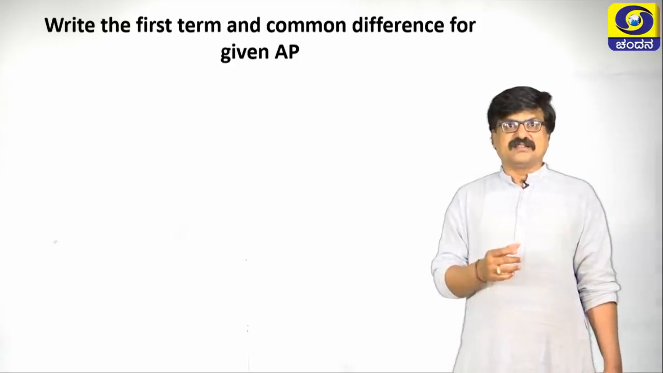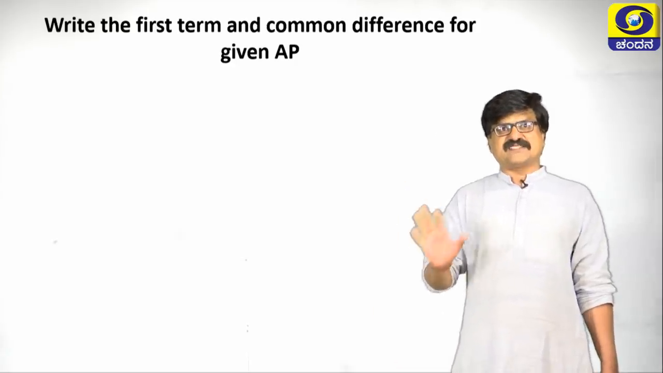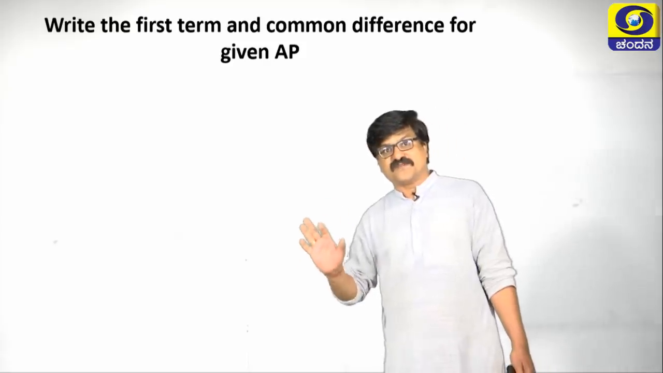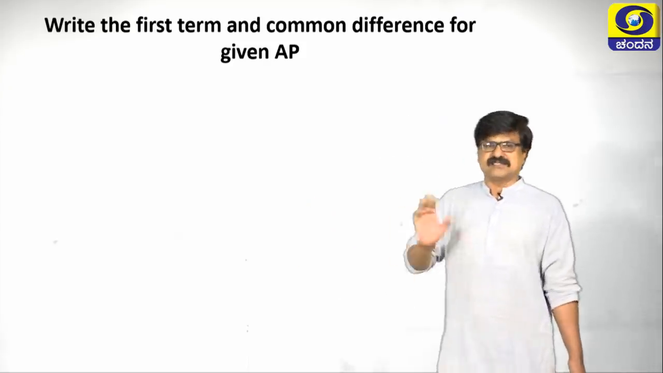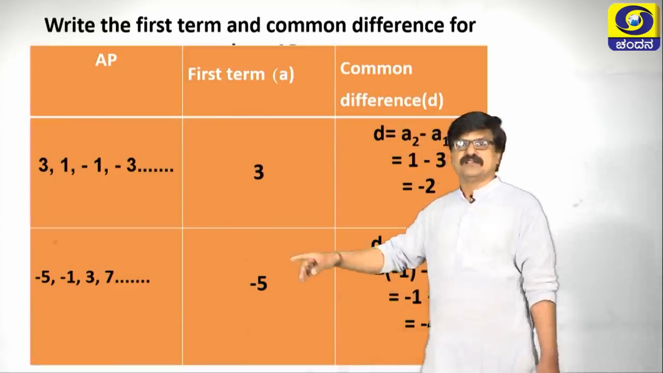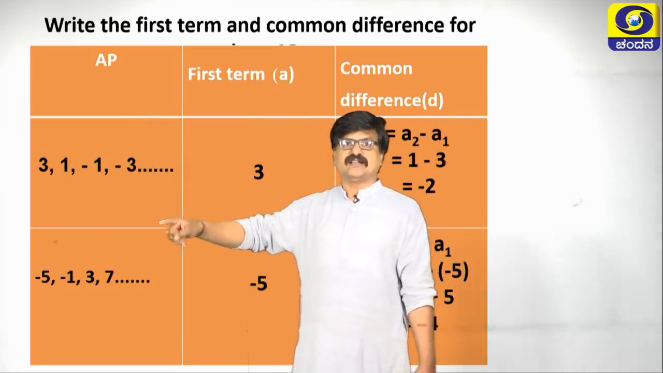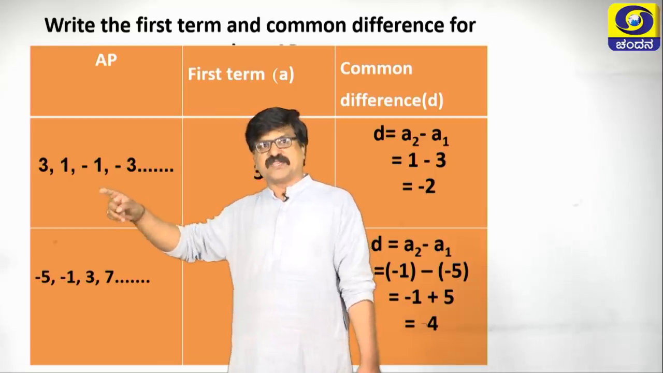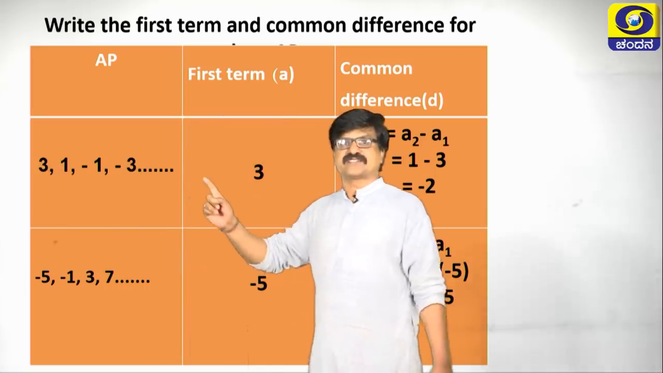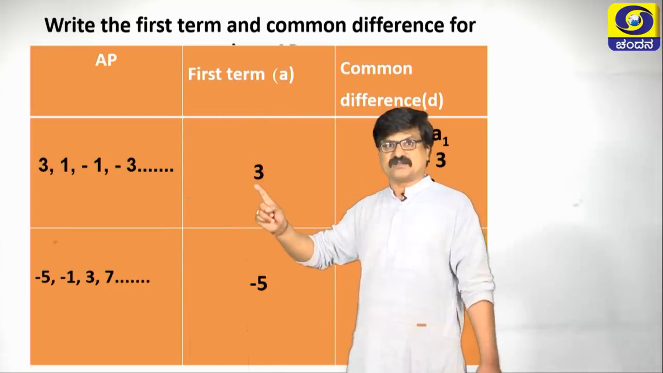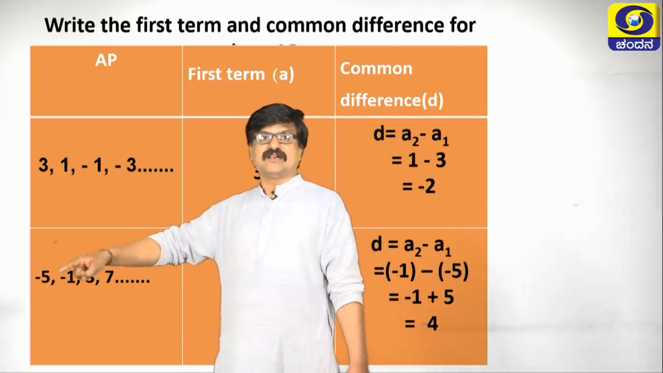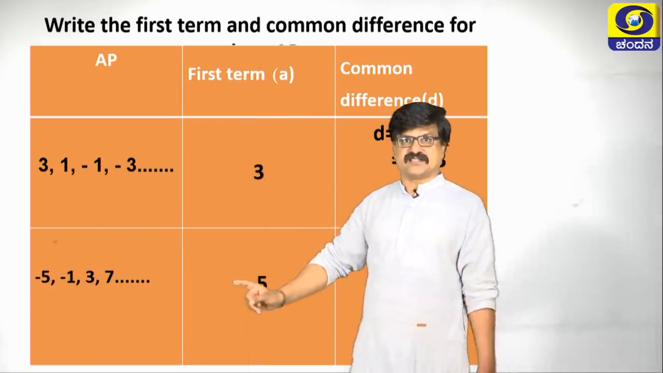Next one is to write the first term and common difference for a given AP. Let us take two examples. So AP1 is here, AP2 is here. Just by observing this we can say 3 is the first term. See here, the first term is 3. In the second case, minus 5 is the first term.